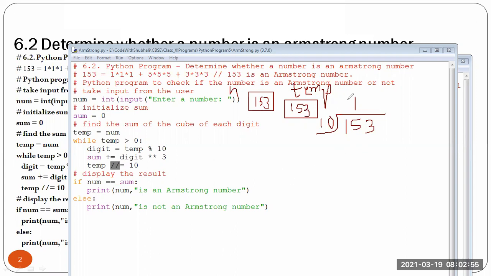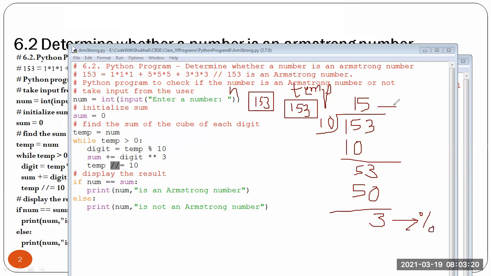Now when we divide by 10, let's see what output we are getting. Here we get 5 and we get 3 over here. The remainder is 3, and this is my quotient.